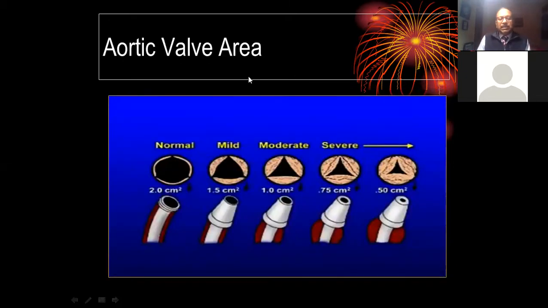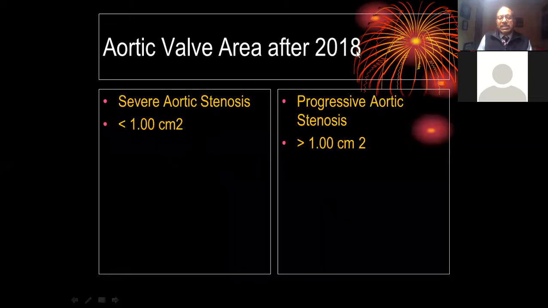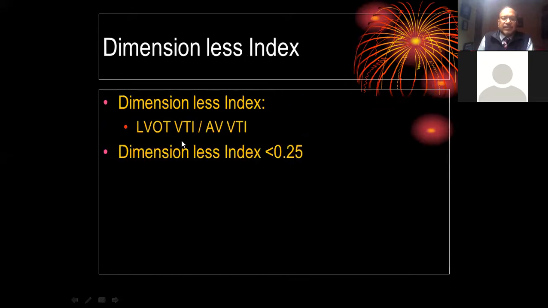This is what is normal: anything more than 2 centimeters square. Mild is 1.5, moderate is 1, severe is 0.75. But after 2018, what we talk is anything more than 1 is considered as progressive aortic stenosis. Anything less than 1 is considered as severe aortic stenosis. So we say why we divided all these things. We divided all these things because anything less than 1 centimeter by continuity equation, we call them as severe aortic stenosis and need interventions.